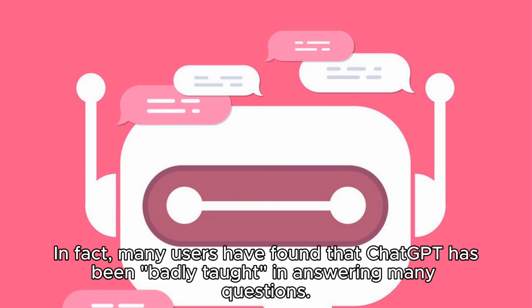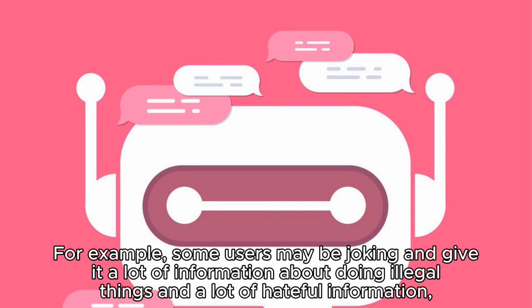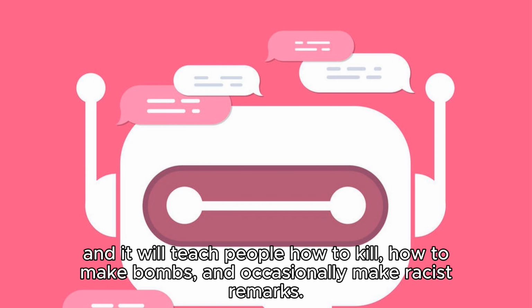In fact, many users have found that Chat has been badly taught in answering many questions. For example, some users may be joking and give it a lot of information about doing illegal things and a lot of hateful information, and it will teach people how to kill, how to make bombs, and occasionally make racist remarks.